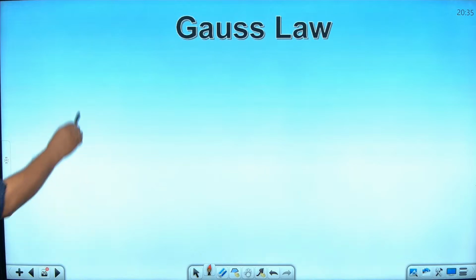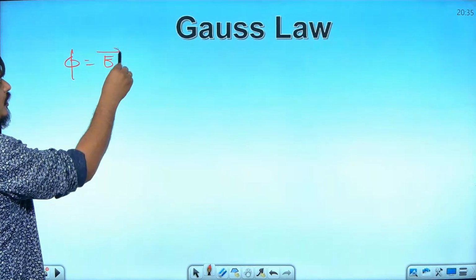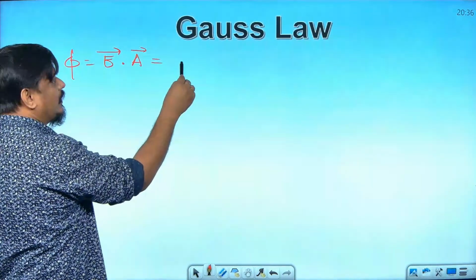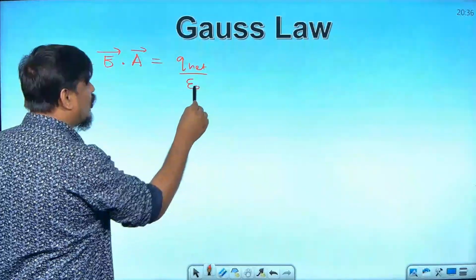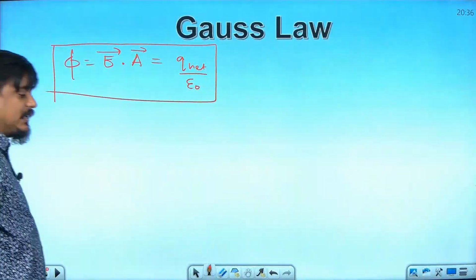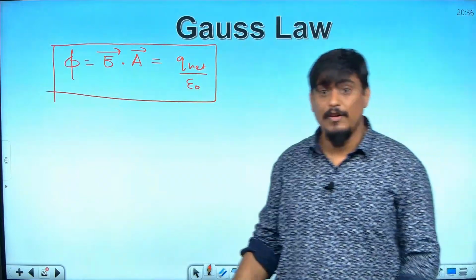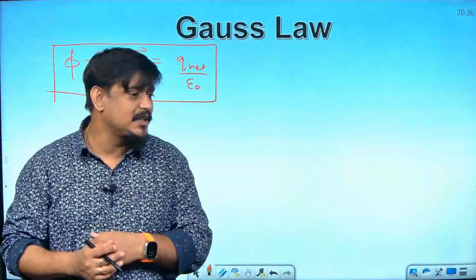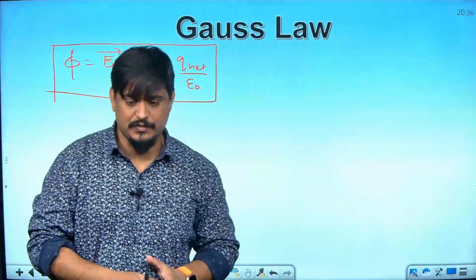Gauss law says that the flux, which was equal to the dot product of electric field vector and area vector, is also equal to Q net by epsilon naught. Theoretically, he says that the net flux produced by any charge which is enclosed by a Gaussian surface is 1 by epsilon naught times the net charge enclosed.